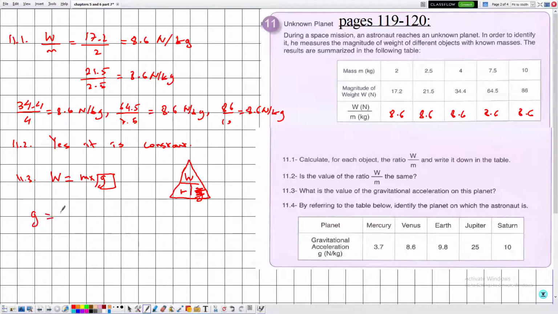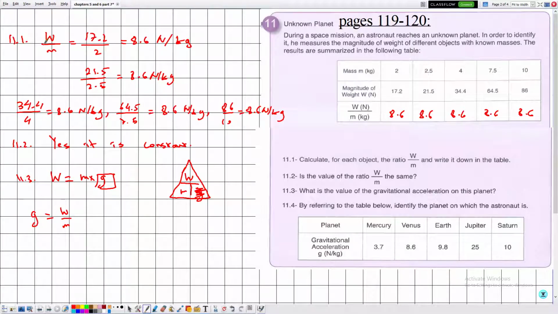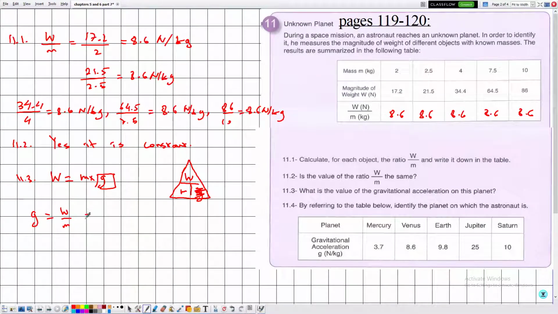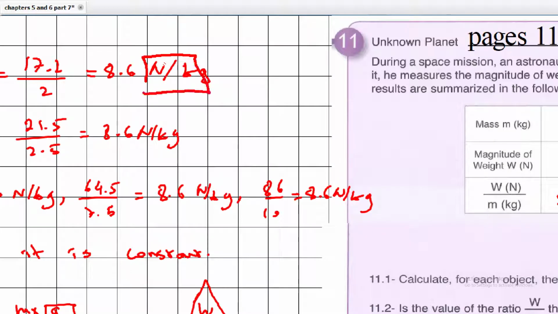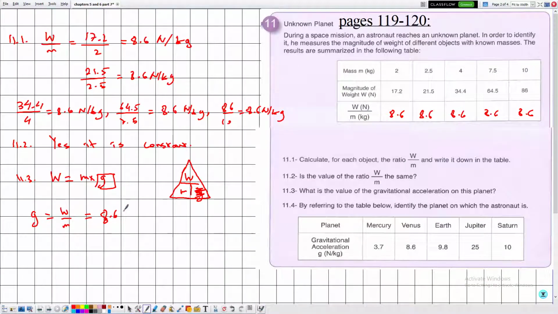So g is equal to W over M. But we have also calculated this ratio. So W over M is equal to 8.6, and because the unit is Newton over kilogram, this will be newtons per kilogram.